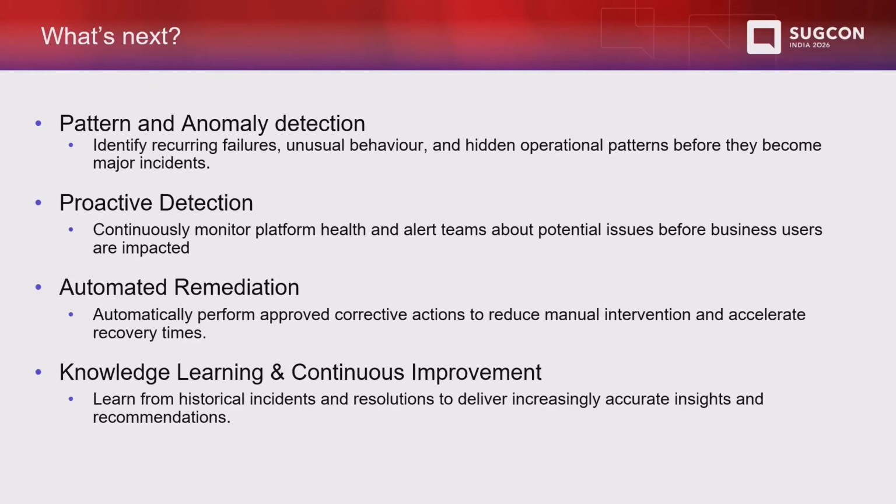That is something we will try to automate. And then knowledge learning and continuous improvement, wherein the insights and recommendations can be improved from past historical incidents. That is what we will achieve from continuous improvement.